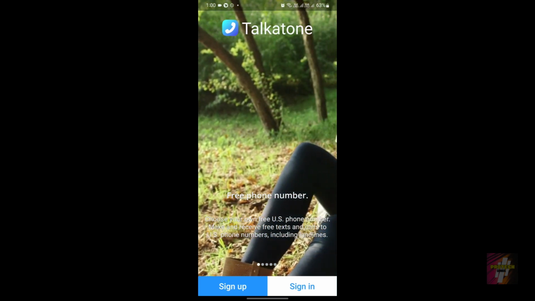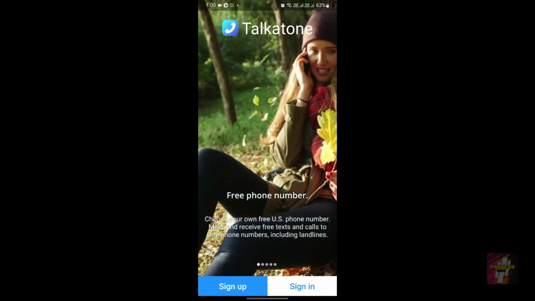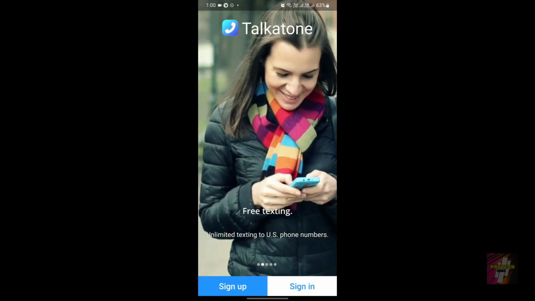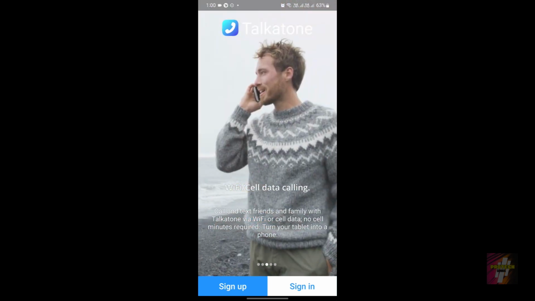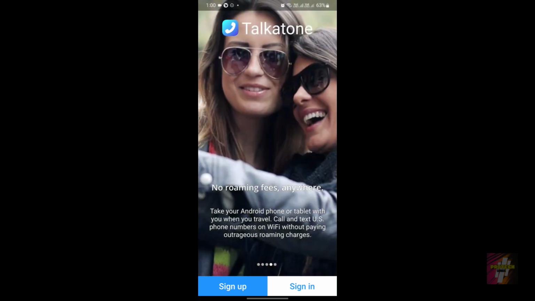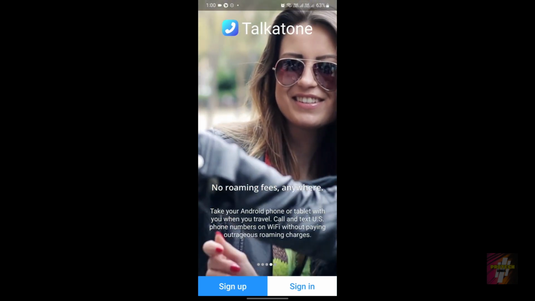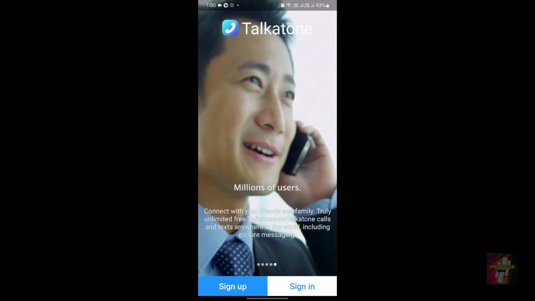Now if you take a look at the features of Talkatone application, it provides us with a free phone number, free texting, Wi-Fi or cell data calling. It does not charge you for roaming fees anywhere. It has millions of users.